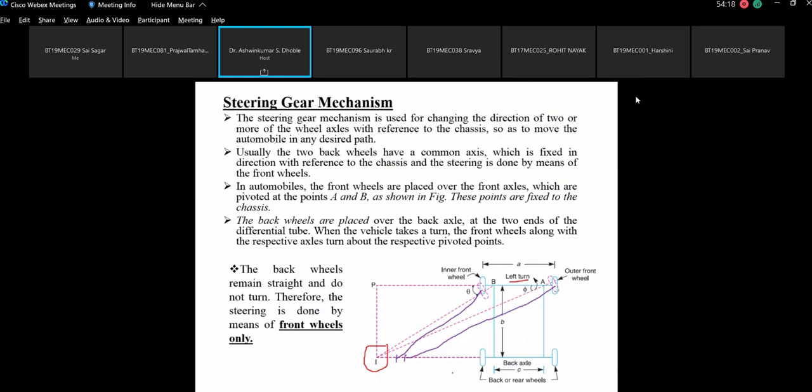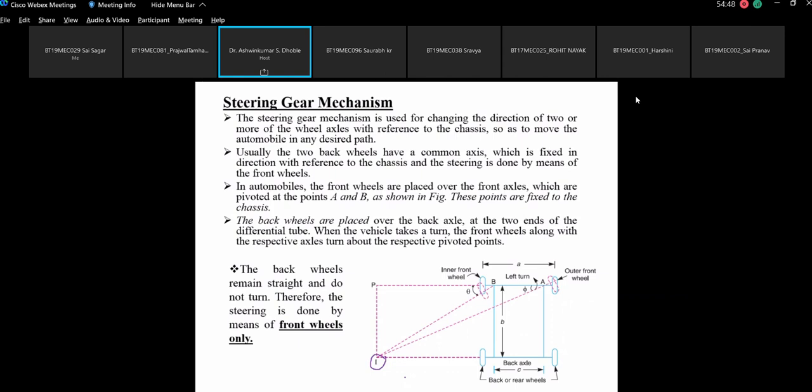So for perfect steering you should have the condition that the instantaneous centers of all the wheels meet at one particular point. That means at any point of time when the vehicle is taking a left turn or right turn, the instantaneous center of rotation for all four wheels should be a single point.